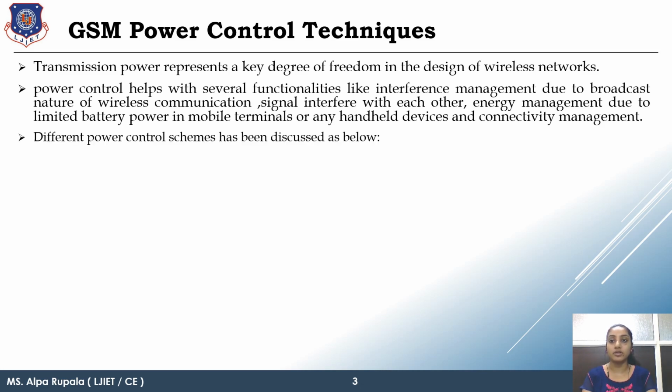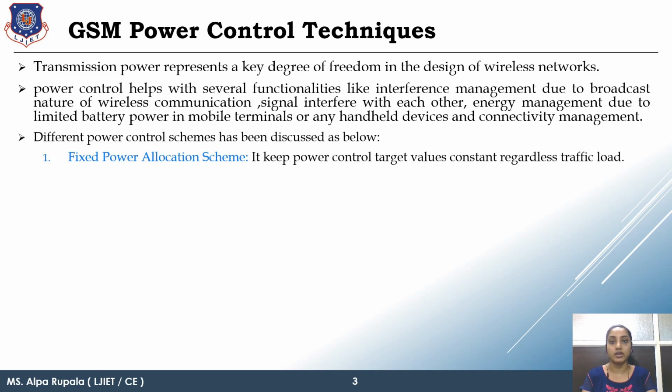For that purpose, we have 5 power control techniques. The first one is the fixed power allocation scheme, in which regardless of distance or traffic, the power consumption and transmission parameters are fixed prior. For example, suppose my power requirement is 5 volts.